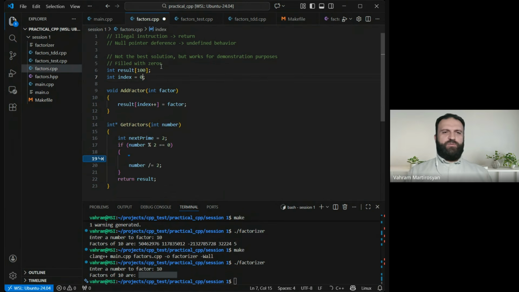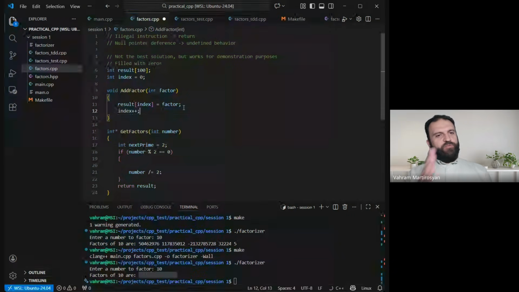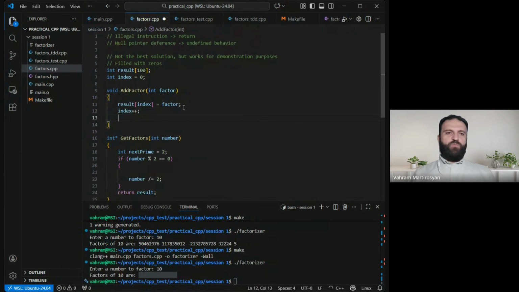And even no need for the 0 because it will be initialized by a 0 value. But anyway, so here I have this factor, I need to put it into the result at some position. The position is being tracked globally again. And then I need to move the index forward. And there is one more thing. We are not done because we have a null terminated array. So I must put the 0 at the position where the index points. Okay. So calling add factor 2 will add 2 as a factor.